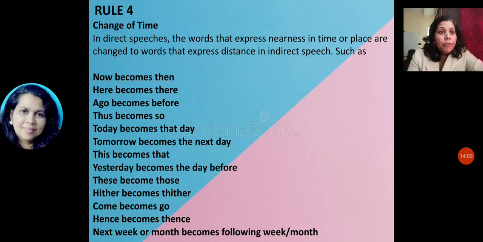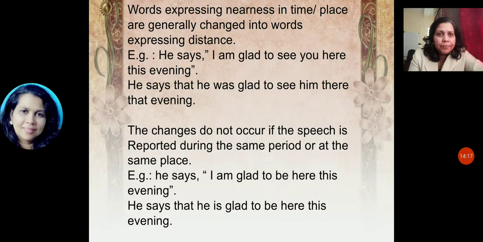So rule number 4 says that in direct speech, the words that express nearness in time or place are changed to words that express distance in indirect speech. Words expressing nearness in time and place are generally changed into words expressing distance. He says, I'm glad to see you here this evening.